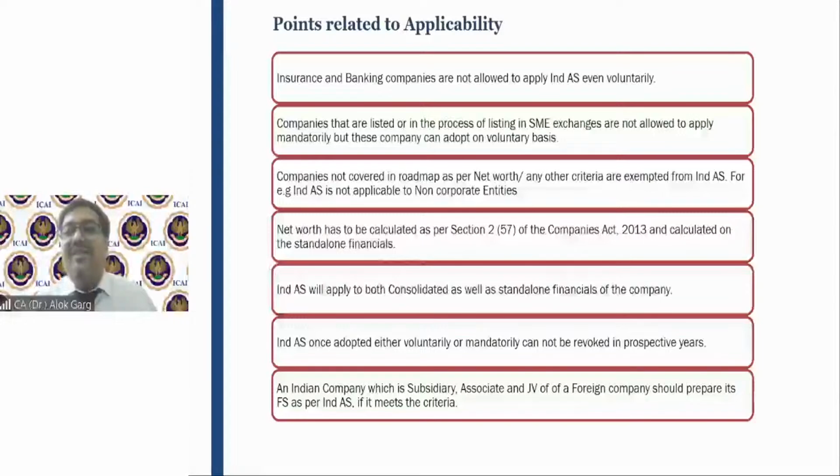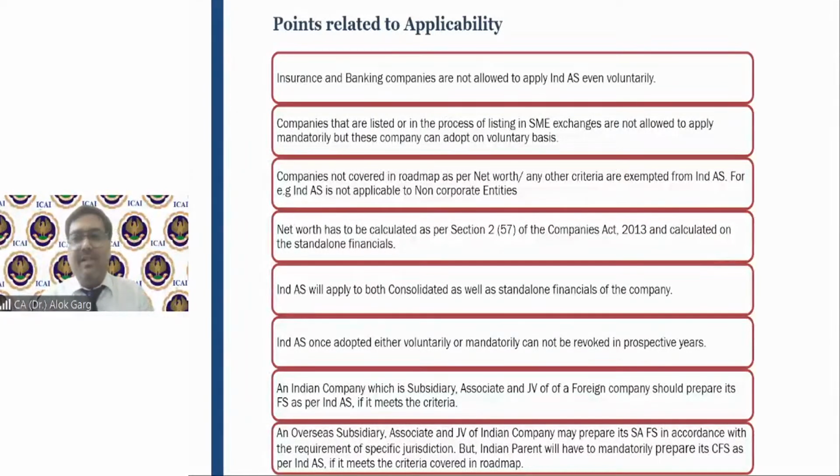You have to see the threshold, which is net worth or listing, for Indian companies, for looking at applicability of IND AS, right? So any Indian company which is either a subsidiary, joint venture, associate, or holding of a foreign company, IND AS is not applicable according to the relationship from that foreign company's perspective, right?